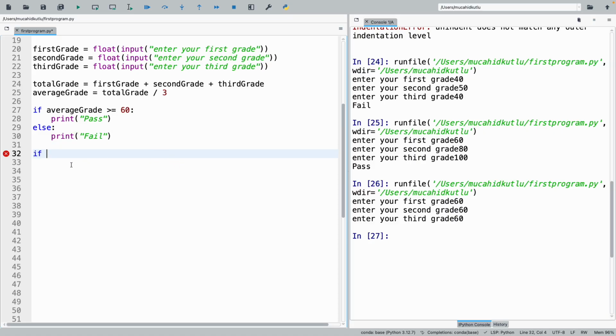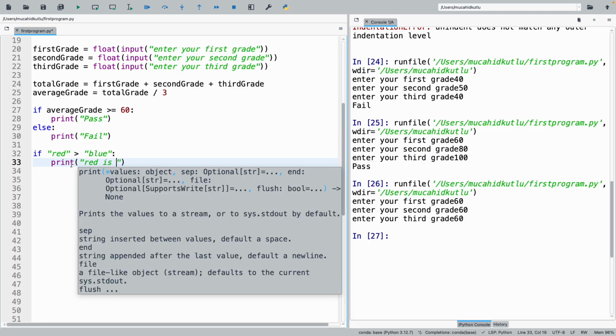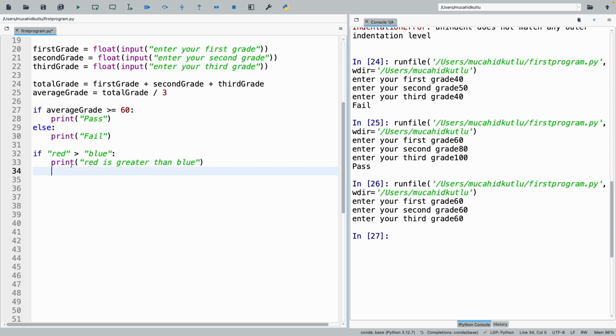if red is greater than blue, okay, then print red is greater than blue. Okay, that would sound weird, I know. Else, maybe it's not the case, I would say blue is greater than red. So now you might find this very weird. Like, what do you mean by this?